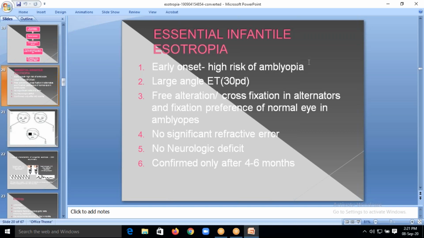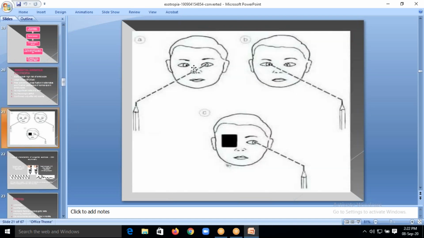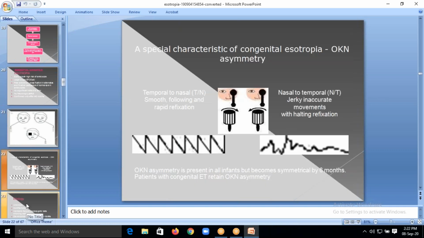The patient will not have any refractive error or neurological defects. Usually this patient will not have any problems like this. This is simply congenital. Previously they used to call this congenital; recently they changed the name to essential infantile esotropia. You can see here the patient is having esodeviation, right? See all these pictures, the patient is having esodeviation.